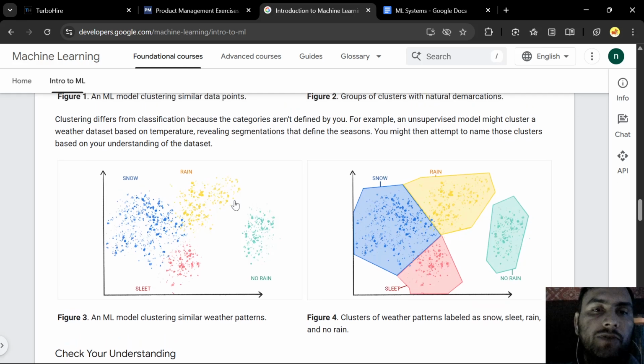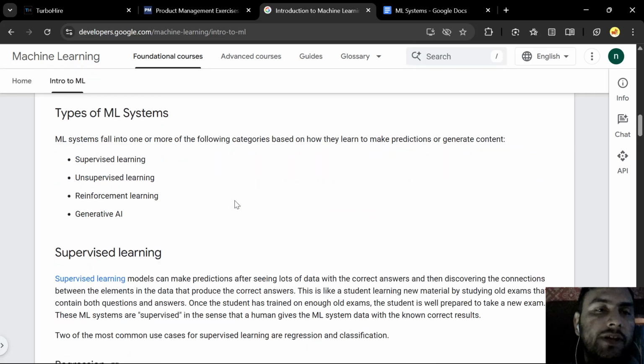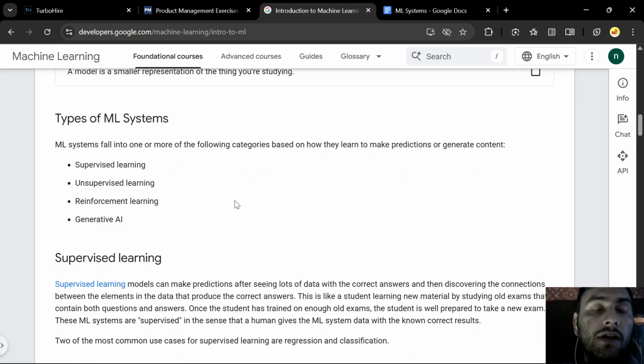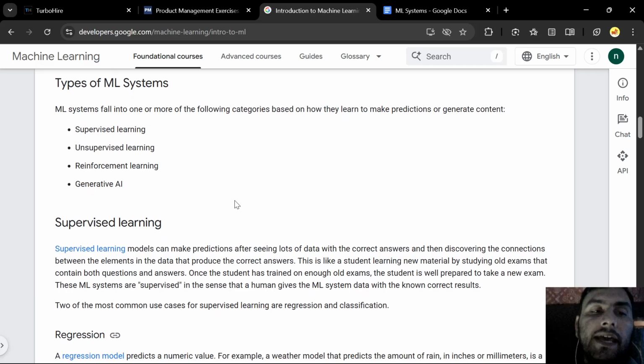In supervised learning, there are two types, regression and classification. We'll read about it later. But in supervised learning, we provide correct answers, and the model has to learn the relationship, to be precise a mathematical relationship, between the features and the label, because we have already provided the correct results.